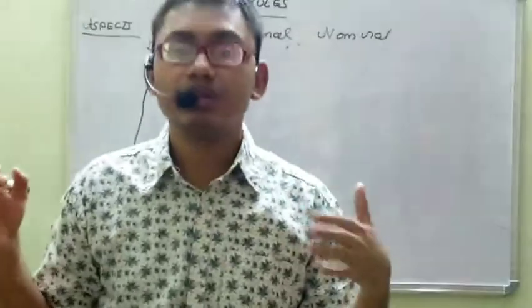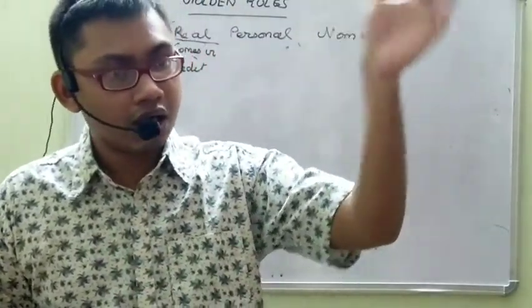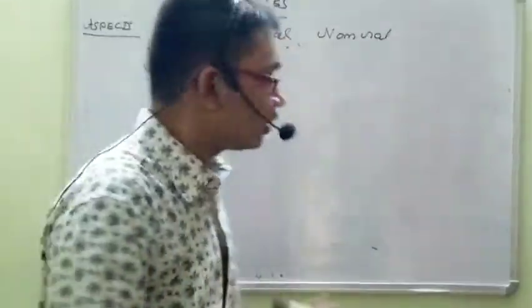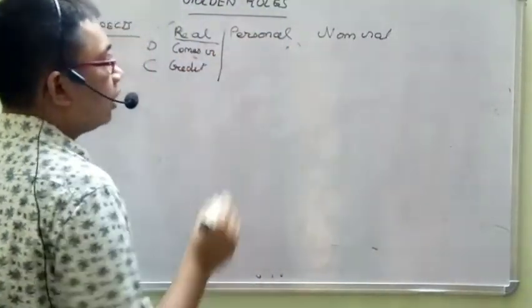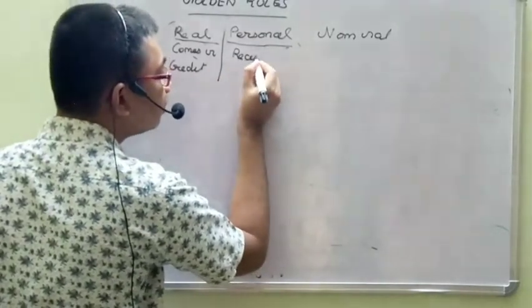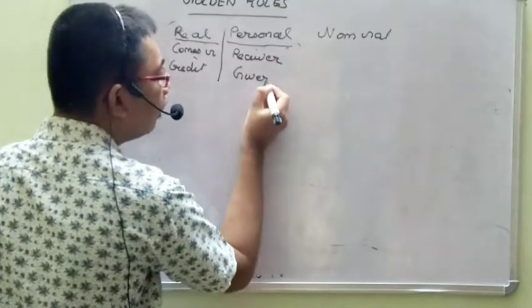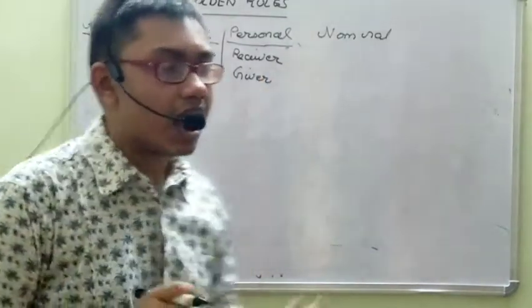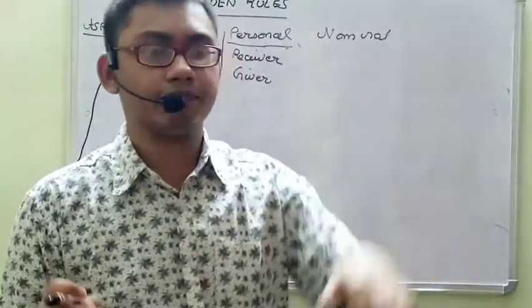Alright. Now for personal: it means persons, people. If Ram is another person, Ram is a personal account for me. So here I write: debit the receiver and credit the giver. If I give money to Ram, Ram will be the debit and I will be the credit.